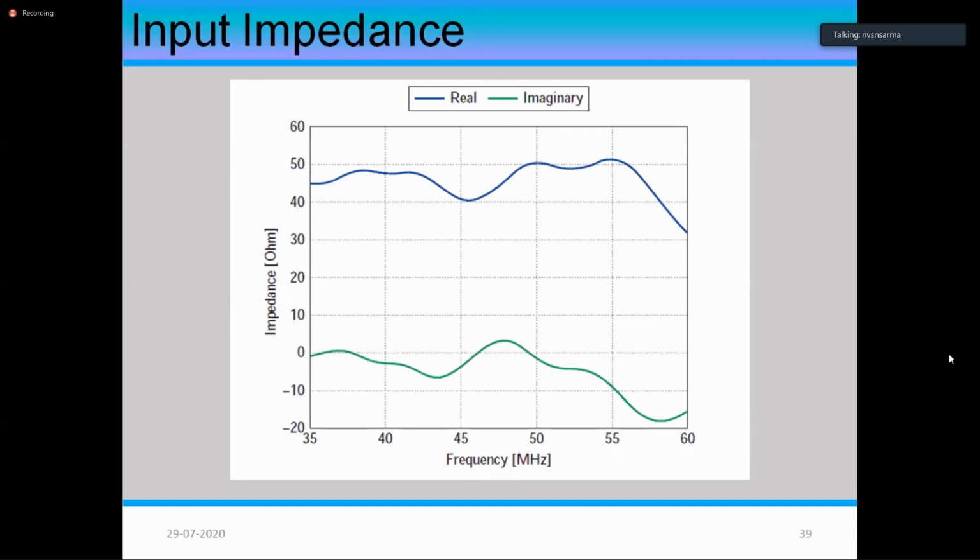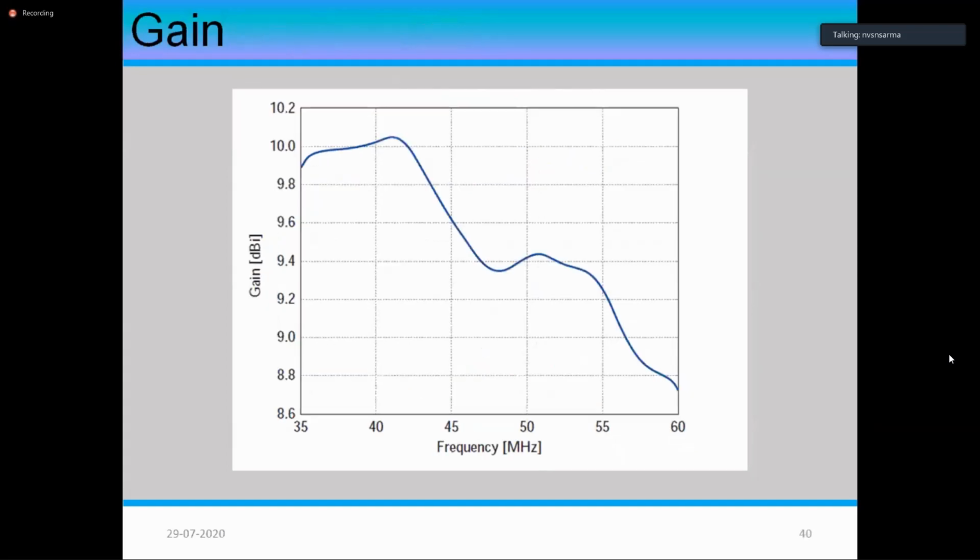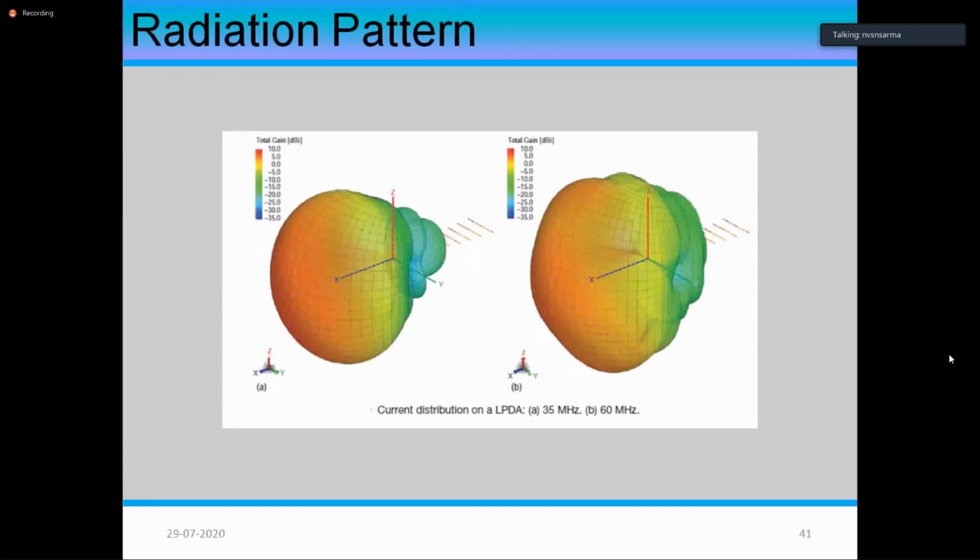And see again the impedance variation. The impedance is supposed to be 50 ohms, but you cannot maintain that completely over 50 ohms. It will be even 40 ohms at certain frequencies. And see again the reactance variation. The reactance variation is reasonably low, because it is below 20 ohms on both sides, minus 20 to plus 20. So that is much better. And this is the gain characteristic we are observing. Again, gain is falling, and that has to be taken care of appropriately. And see here what is the change in the radiation pattern.